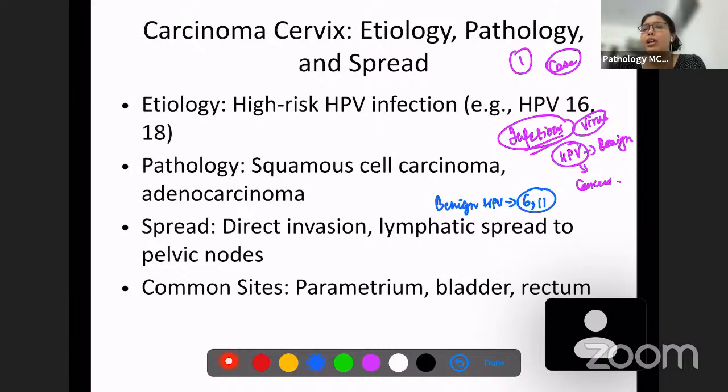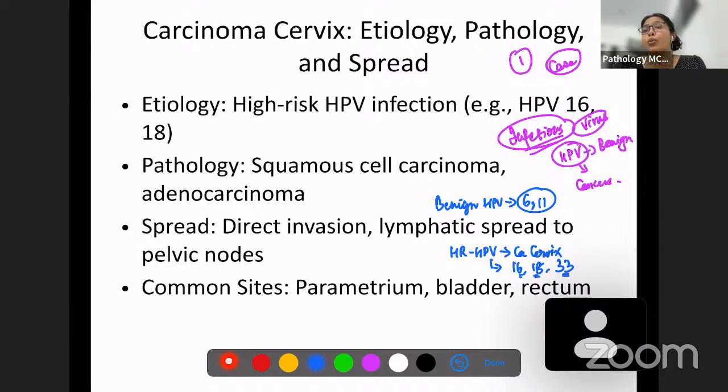Alright, so there are high risk human papilloma viruses, and these high risk human papilloma viruses are implicated in the etiology of carcinoma of cervix. These high risk human papilloma viruses are 16, 18, and 33. So these are the high risk human papilloma viruses which you have to remember.